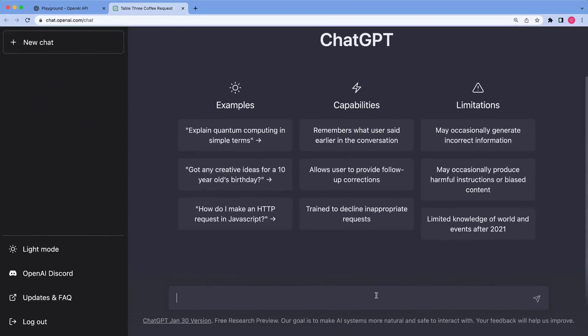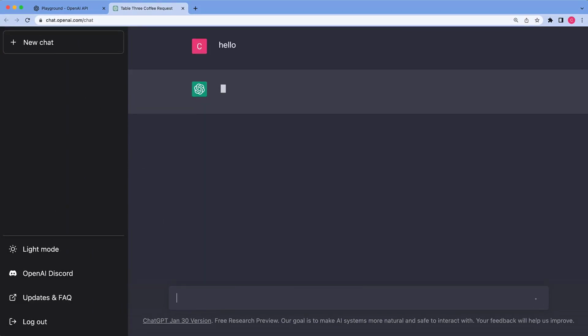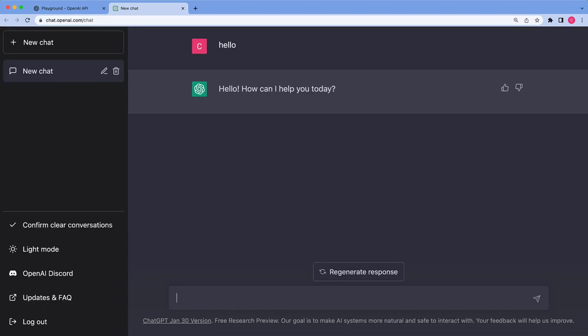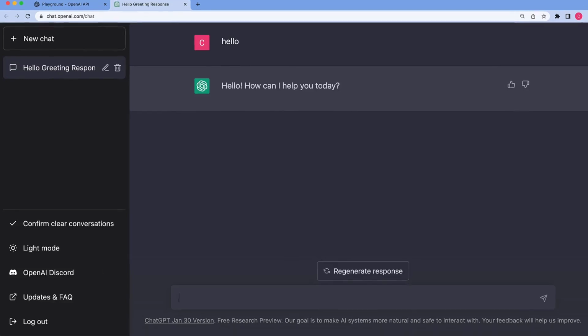As I mentioned before, this tool is really easy to experiment with, and it's been designed to be as conversational as possible. So basically we can just chat to it, and that's the interface. It's a conversation between two agents, us as humans and ChatGPT as an AI agent. So how can I help you today? it asks. Well, let's keep chatting, and we'll try to demonstrate some of the power of this tool.